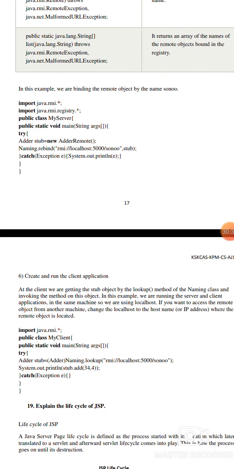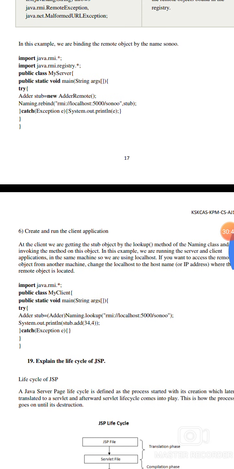This is an example of binding the remote object. First, define the package and class, public static void main(String args[]). try { Adder stub = new AdderRemote(); Naming.rebind(URL defined in that naming); } catch (Exception e) { System.out.println(e); } will be printed.